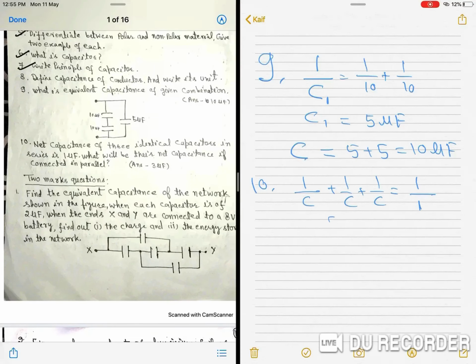So, 3 by C is equal to 1, so C is equal to 3 microfarad. If they are connected in parallel, then the equivalent will be C plus C plus C, that is 3C, and it will be 9 microfarad.